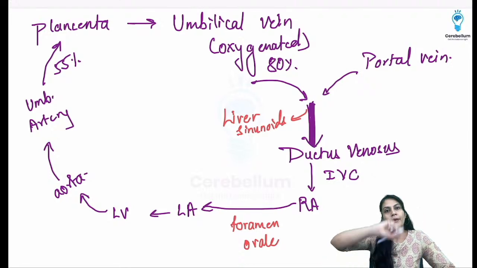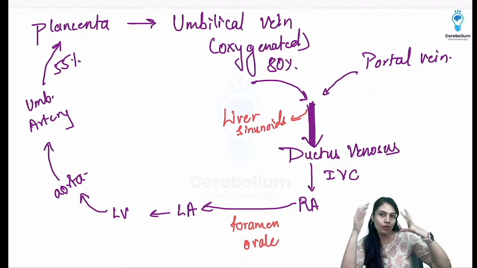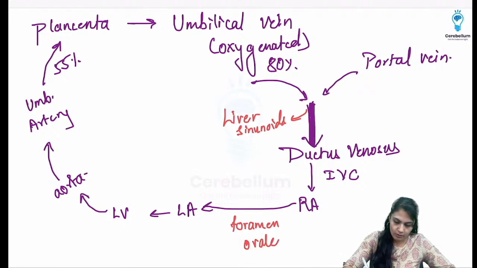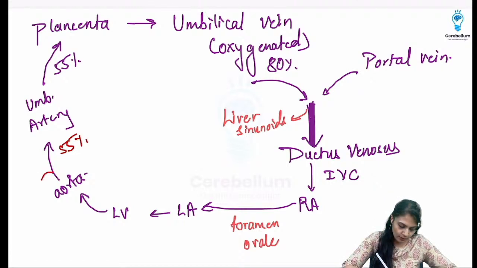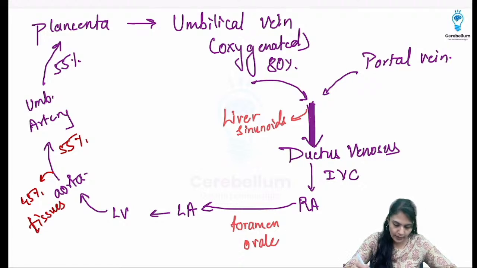So 55% goes back to the placenta, and 45% goes to all tissues. You can write that the 55% goes to the umbilical artery and the placenta, because it is going back, and 45% goes to all tissues. By tissues, I mean the upper limb and lower limb also.